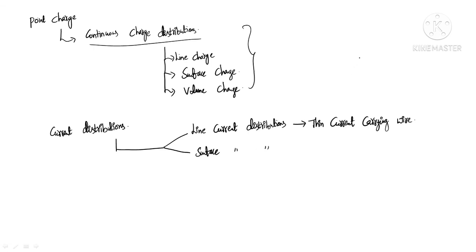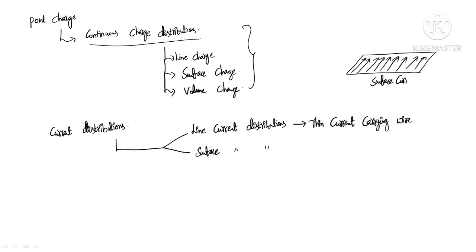If the current is flowing on a sheet of object through the entire area like this, if you consider this as a sheet of conductor, and through this sheet the current is flowing like this, we can consider this as a surface current distribution.